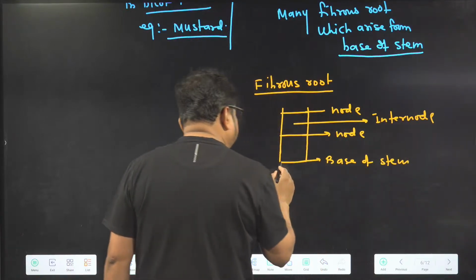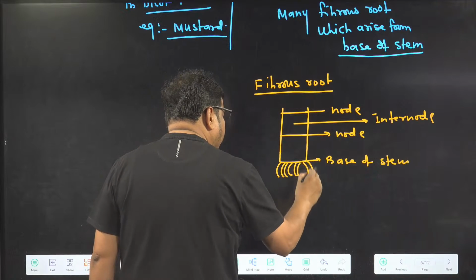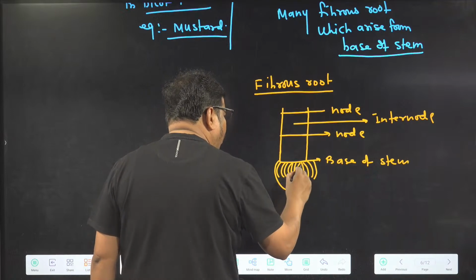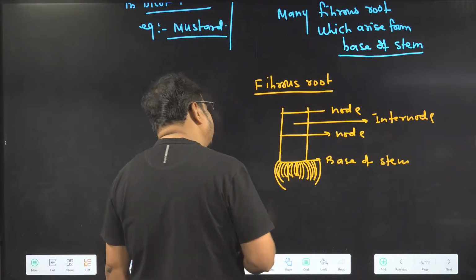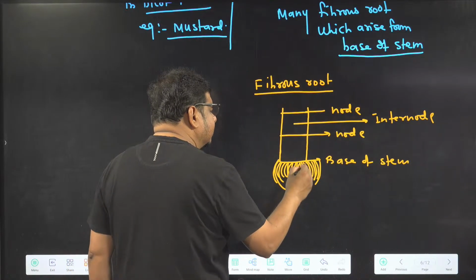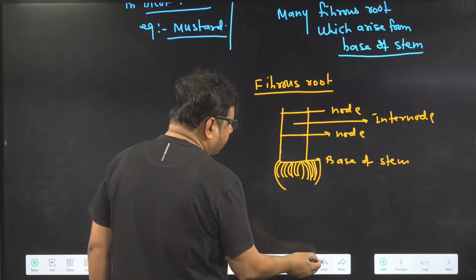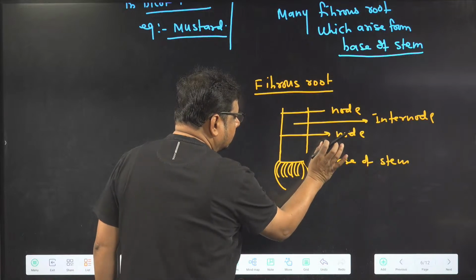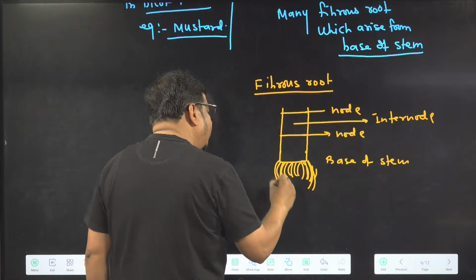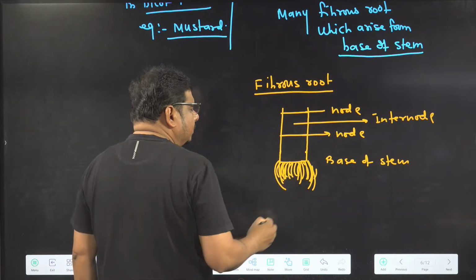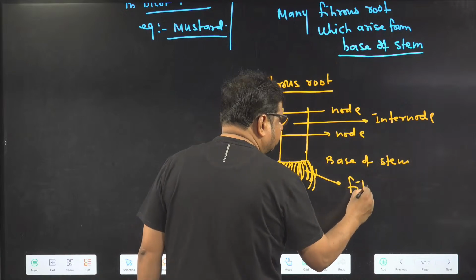So what are we finding? Many roots, and no one is prominent here. All are equally thick. Many roots like this arise from the base of the stem. These are fibrous roots.